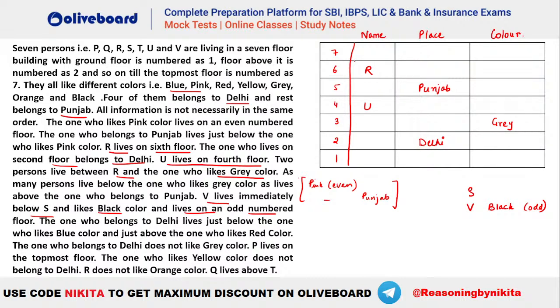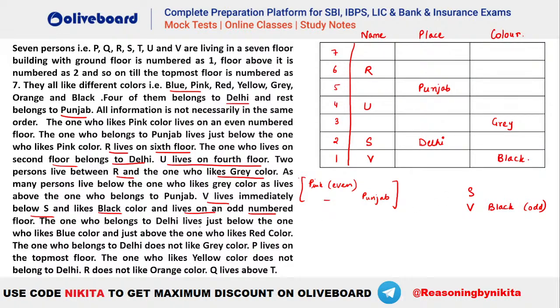So you can see V has to be odd, cannot be 7. V on 5 not possible because he has to be immediately below S, isn't it? 3 again not possible. So the only possibility will be V here and S here. V likes black. So this will be your black here. Okay. After that, let's see what is given.